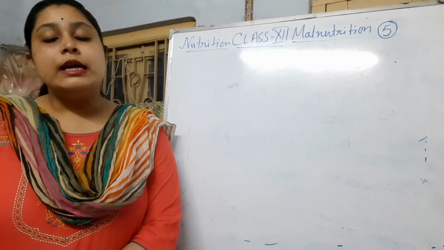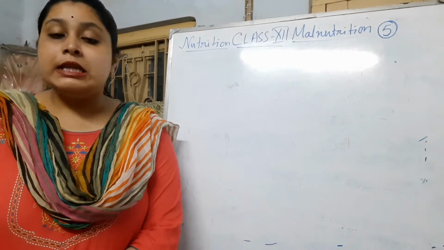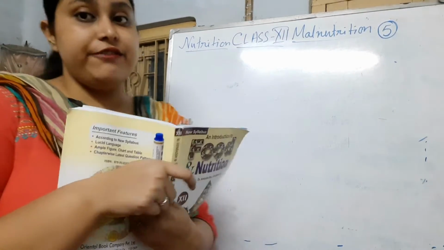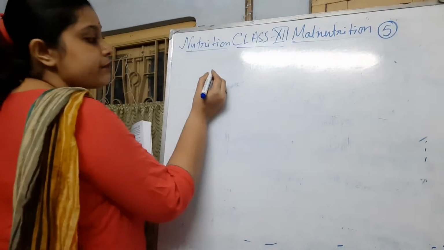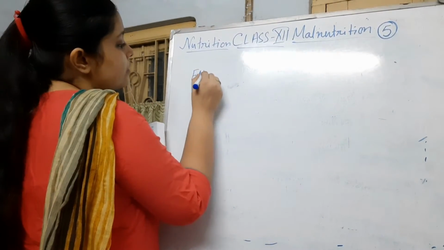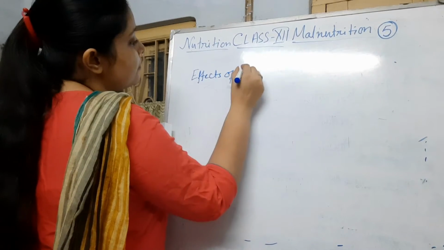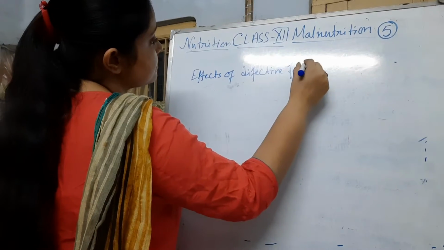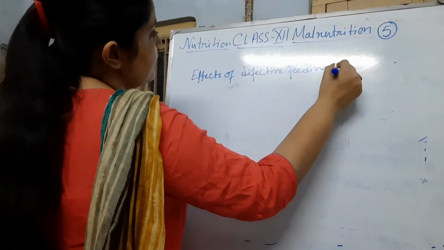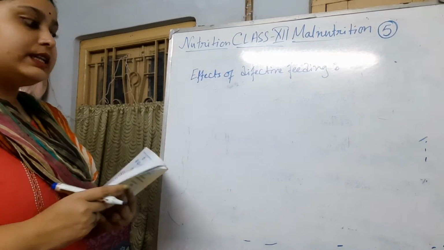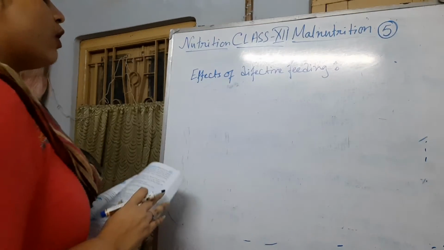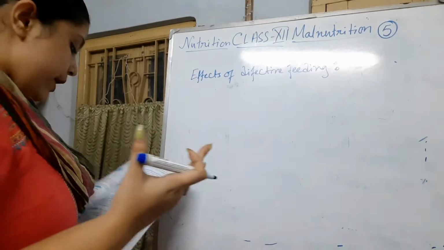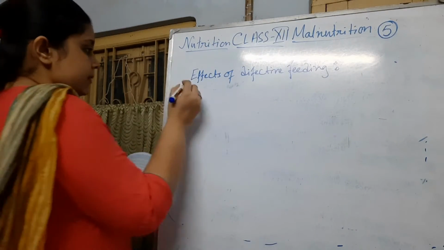This video is for nutrition class 12, and the chapter that I will continue today is malnutrition. This video is part 5. In the previous video I started the part on the effects of defective feeding. In this main point, I have already discussed the general malnutrition, the first point. Today, I will start a new point, that is the physical problems.